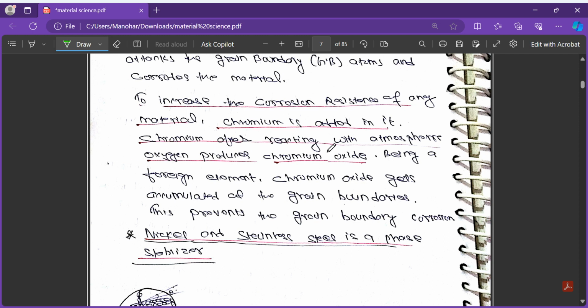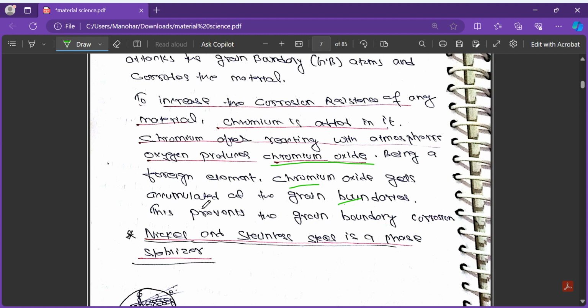Because chromium, after reacting with atmospheric oxygen, produces chromium oxide. Chromium oxide is a foreign element, so it gets accumulated at the grain boundaries, because the grain boundary is where the bond length is high.